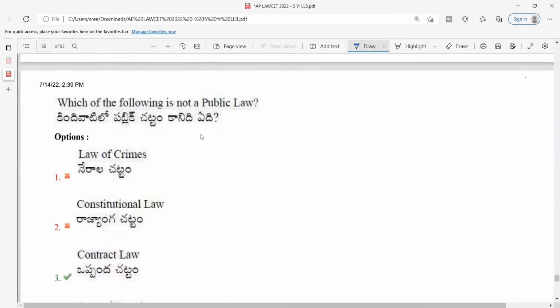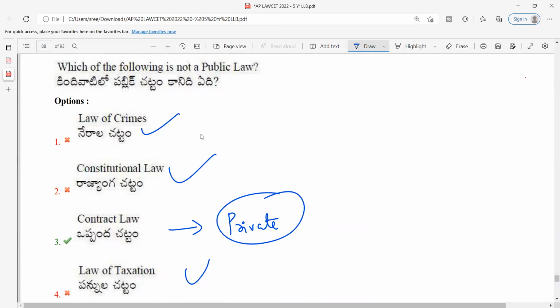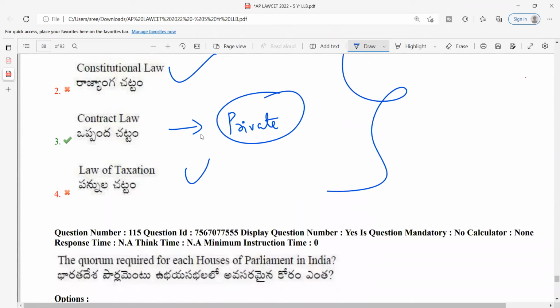So, which of the following is not a public law? Contract law is not a public law. Contract law is a private law because it is a civil law, hence it is a private law. Whereas criminal law, constitutional law, and taxation law, all of these are public laws. So this is again a straightforward and easy question. So I would rate the question as easy again.